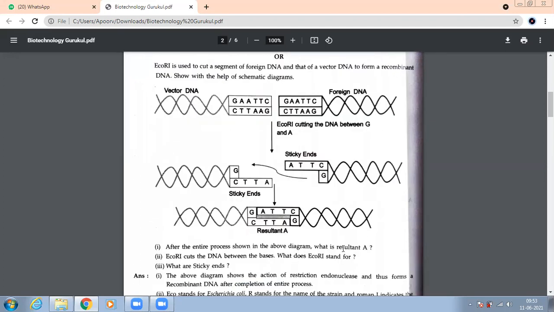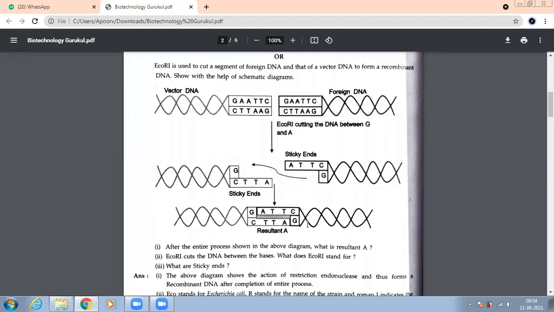After the entire process shown in the diagram, what is it that you're getting? Resultant A. What is it that you're getting? See, the answer is given in the question only. What is being formed? Recombinant DNA. Yes. So what are you getting after the entire process? You're getting a recombinant DNA.